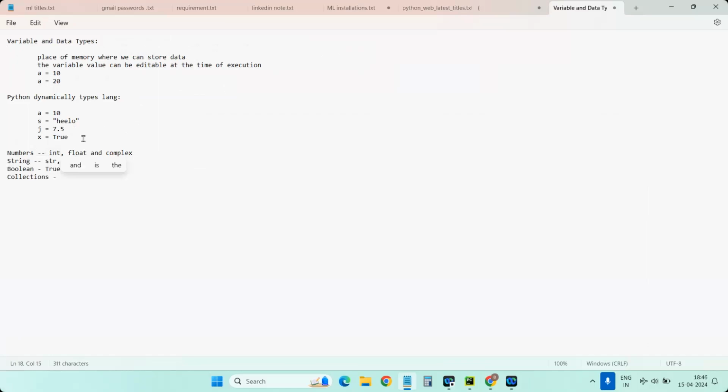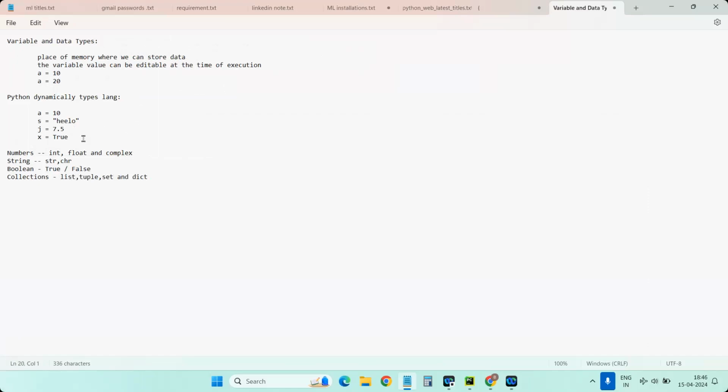When you want to store multiple values at a time, we can use these collection types, like list, tuple, set, and also dictionary. These are the different data types we have in Python to store our data as per our requirement. Any of these data types can be used internally to store the data. Again, I'm repeating, there is no need for external declaration. You don't need to write float or char anywhere. It will be taken automatically by the system.